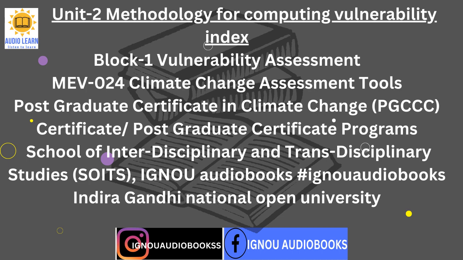They have given 10 steps, Box 2.1, which have been discussed for a better understanding of learners who may attempt to construct the vulnerability index in future. Box 2.1, steps suggested by OECD for developing indicators and indices. 1. Theoretical framework. 2. Data selection. 3.